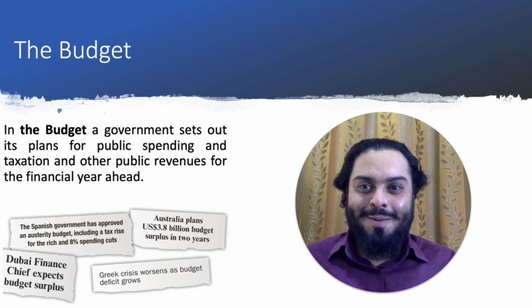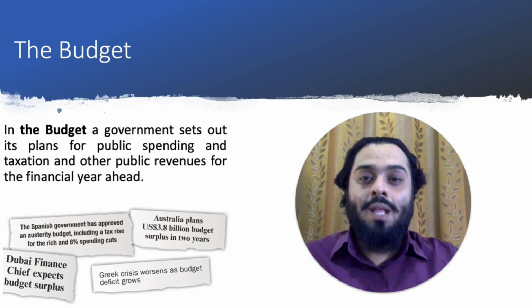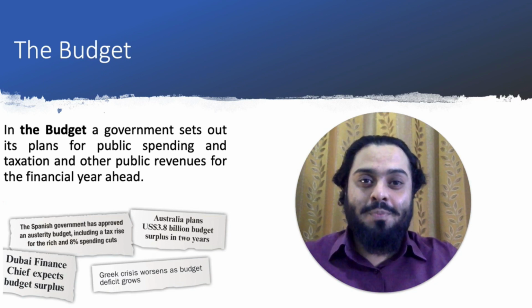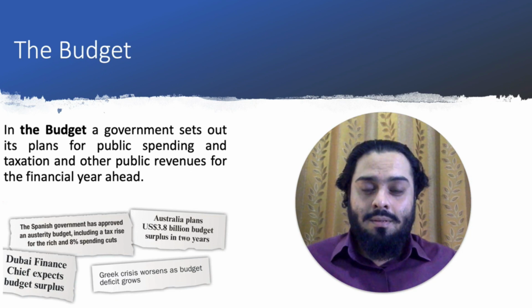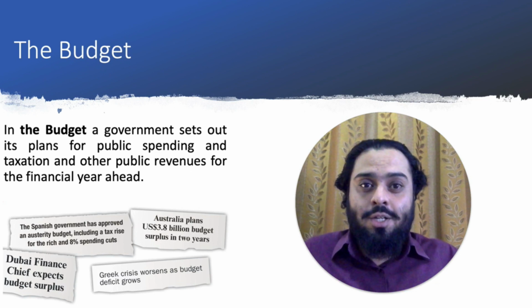We will start by learning about budget. Every organization sets out a plan in the budget for how they're going to spend their money and get their revenues. Likewise, government also plans their expenditure and their revenues in their budget. Usually the budget is prepared by the Ministry of Finance and it needs to be passed by the Parliament. Sometimes the government would have to review its budget and adjust its expenditure.